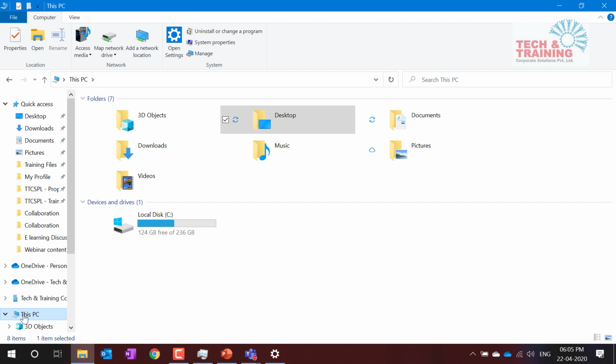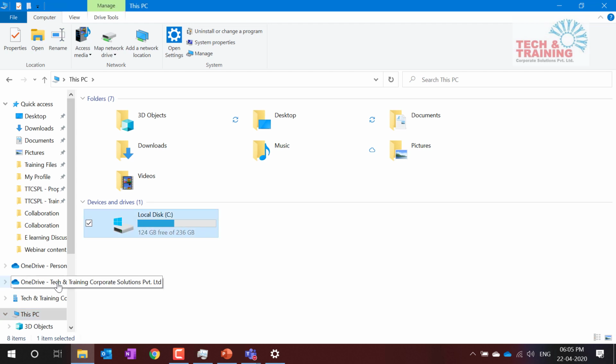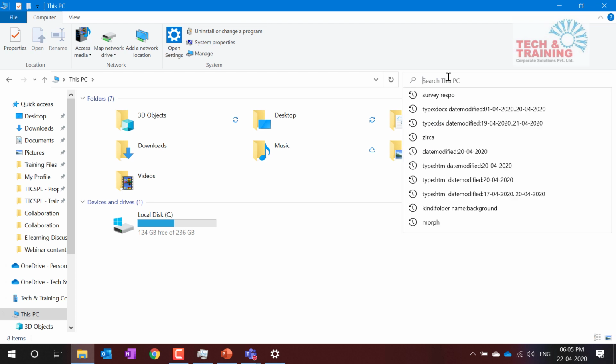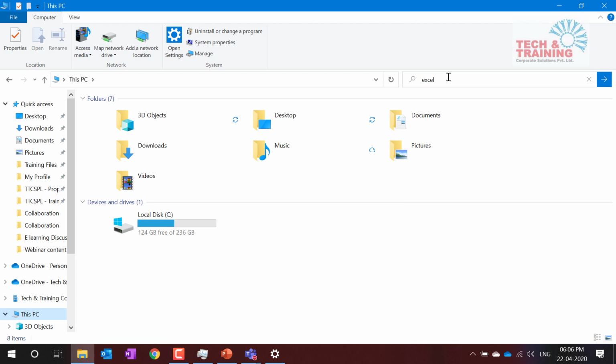Let's learn that. In order to locate files easily and quickly, I go to This PC. Why This PC? Because all my system files are in only one drive, the C drive. But even if I had D drive, E drive, This PC would be good enough to search amongst all the drives. I go to the search bar, and I'm sure you would type the name of the file you want to search. Let's say I do the same. I want a file with the name Excel and I press enter.